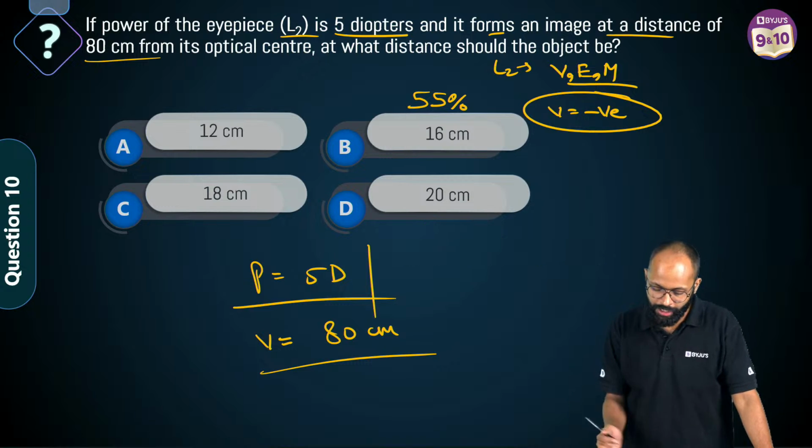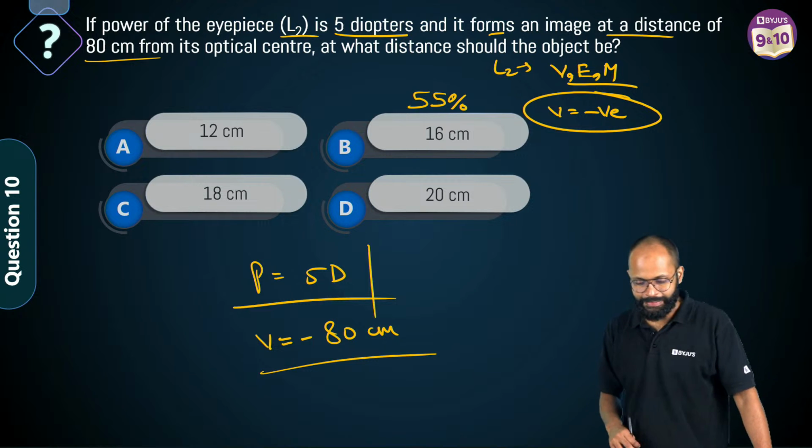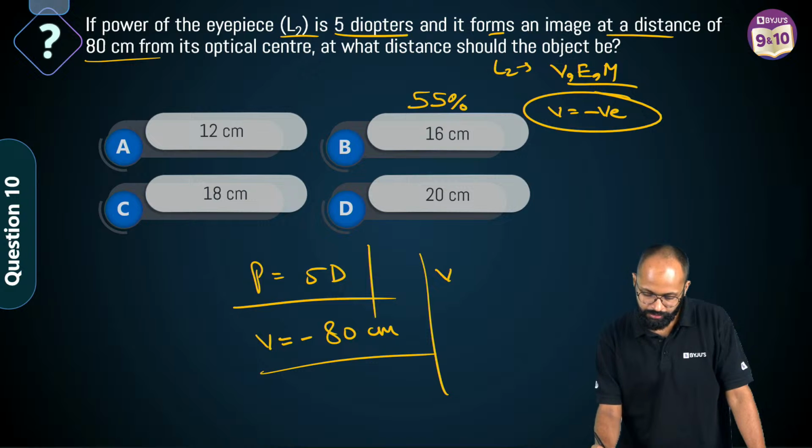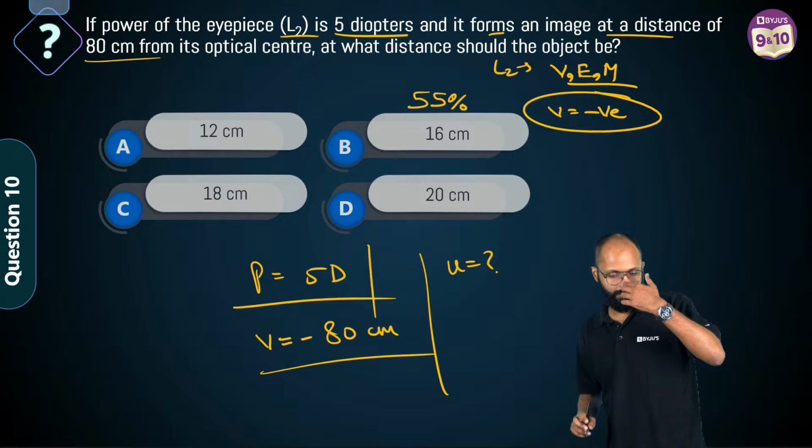Children, the case is very important. V is equal to minus 80 centimeters. Clear? Okay sir. The question is where is V? Sorry, where is U? Where is U? That is the question.